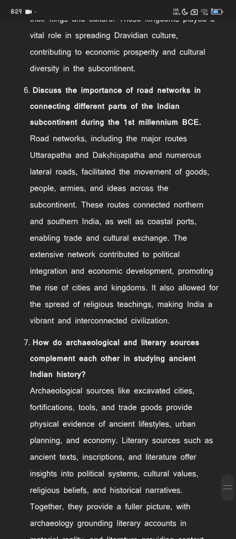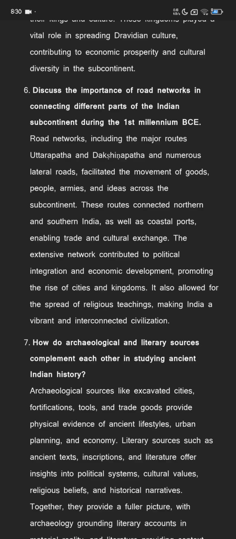Discuss the importance of road networks in connecting different parts of the Indian subcontinent during the first millennium BCE. Road networks including the major routes Uttarapatha and Dakshinapatha and numerous lateral roads facilitated the movement of goods, people, armies and ideas across the subcontinent.